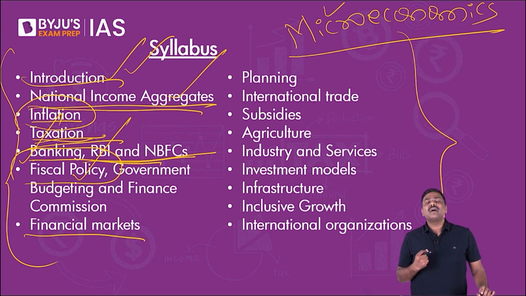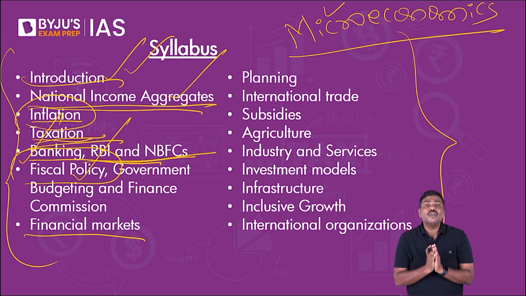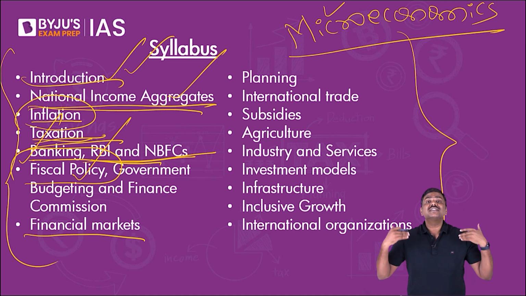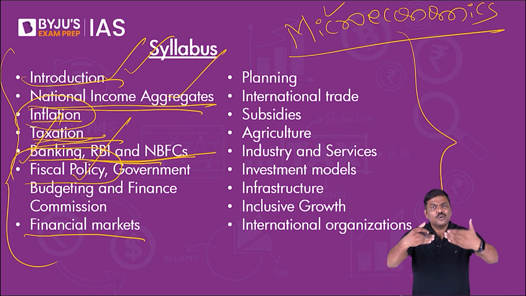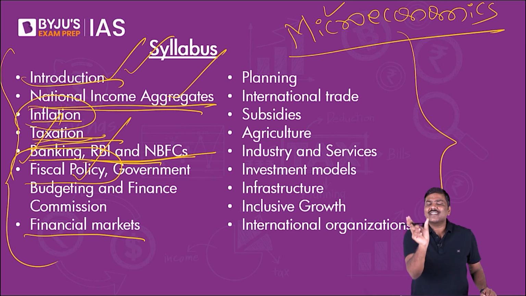Then financial market. What is a bond? What is an IPO, initial public offering? In the last couple of years, in case of India, many companies have actually gone for an IPO, right? For example, Zomato has gone for an IPO. Paytm has gone for an IPO. What is this idea of an IPO? How is it conducted? What is the role of SEBI in all of it?